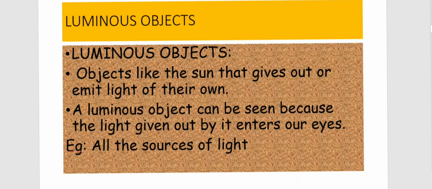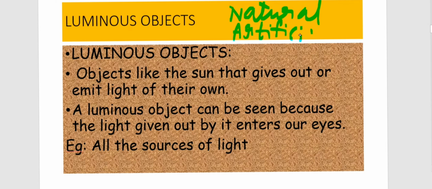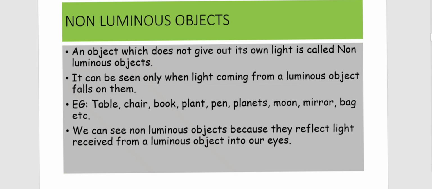Next is luminous sources of light. Luminous means which produces light of its own. It can be a natural source, or an artificial or man-made source. So both natural and artificial objects come under luminous objects. With the help of a luminous object only, you are able to see a non-luminous object, which does not give out its own light, like table, chair, book, plant. Many examples are given here. These are non-luminous sources which do not produce any light of their own.